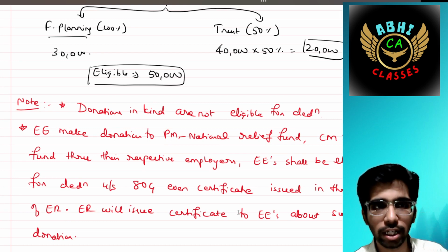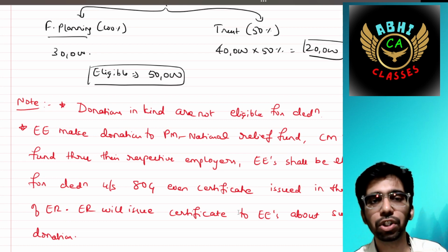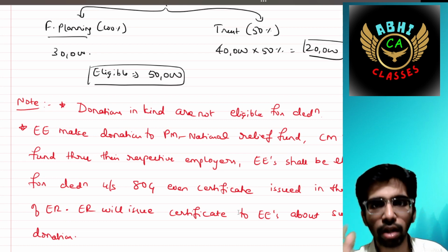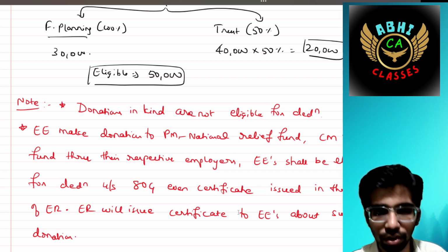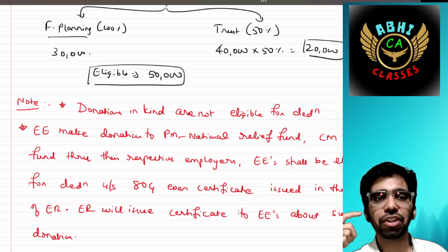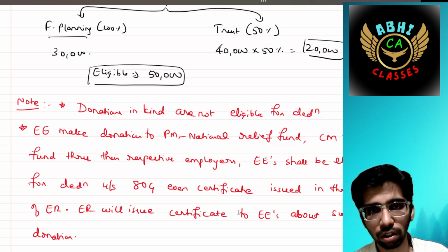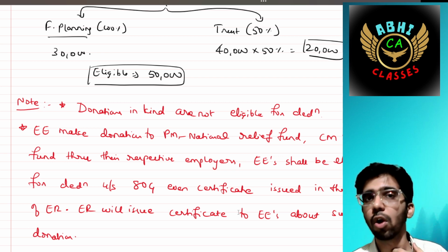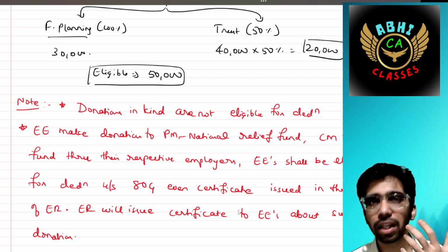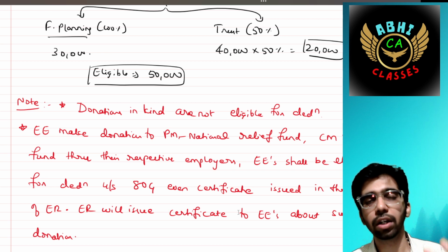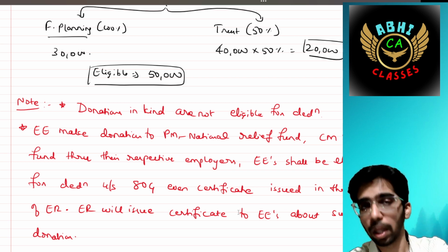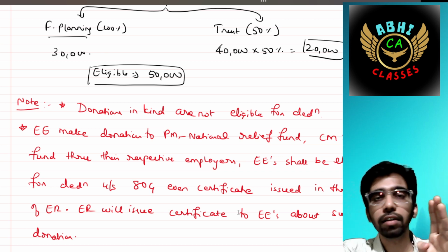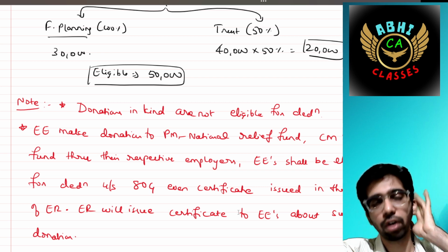The employees make donations to the Prime Minister National Relief Fund, Chief Minister Relief Fund, through their respective employers; employees shall be eligible for deductions. The employee is not contributing directly by his own hand. He is just paying his amount to the employer. The employer then contributes to the respective fund.